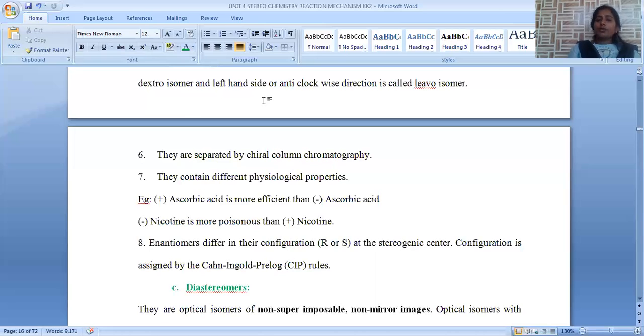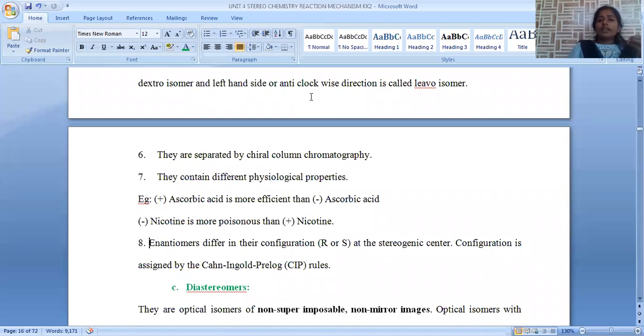Melting point, boiling point, density, refractive index, any physical entities that define the molecule will all be the same for this enantiomeric pair. When we go to their chemical properties, reaction with any oxidizing agent or reducing agent, any kind of reaction, the chemical reactions are also the same for an enantiomeric pair.